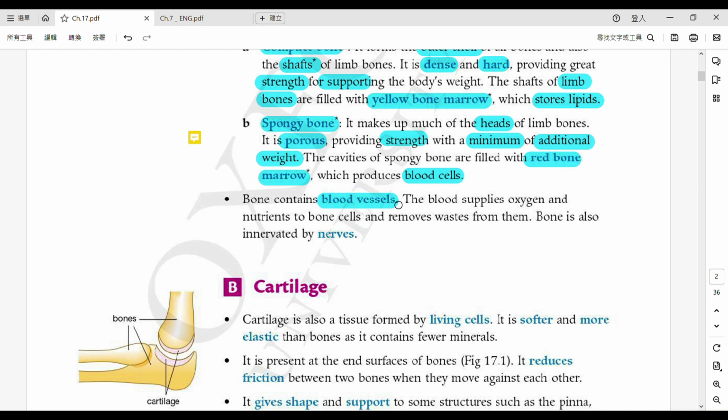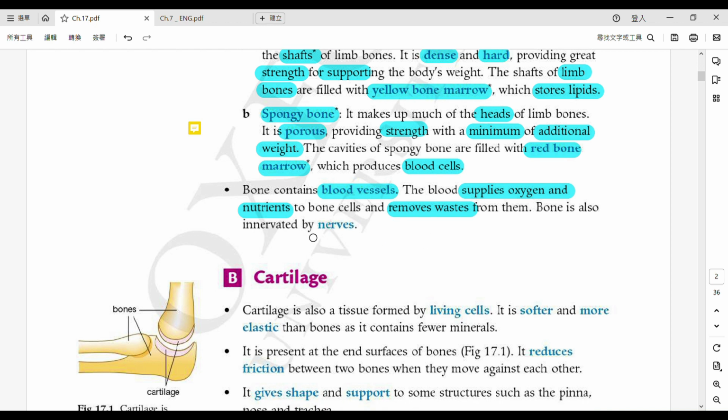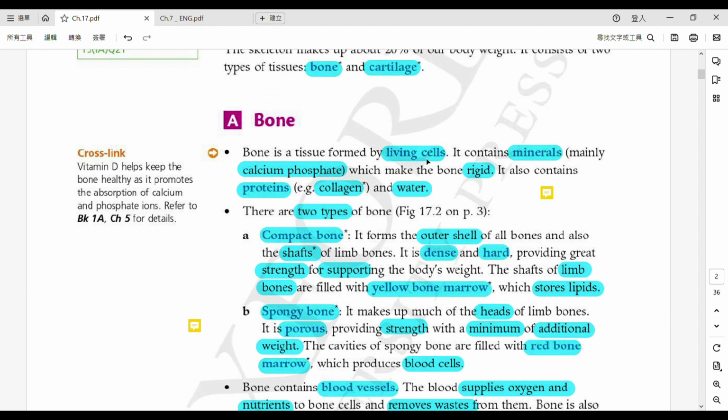Okay. Lastly, since we're saying that the bones are living，佢哋係有生命㗎啦。So therefore, it contains blood vessels. What does the blood vessel do? Always this answer. The blood vessel will supply oxygen and nutrients and remove waste from them, including urea and carbon dioxide. Okay，永遠都係依兩樣嘢㗎啦。And also, you can also find some nerves in the bones or around the bones. Okay? Alright, so that is the first part about the bones.